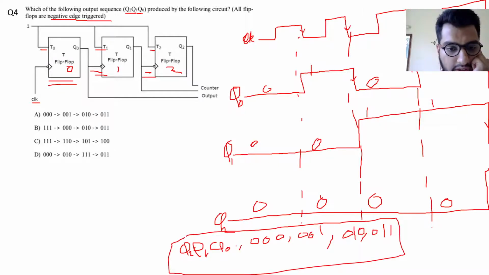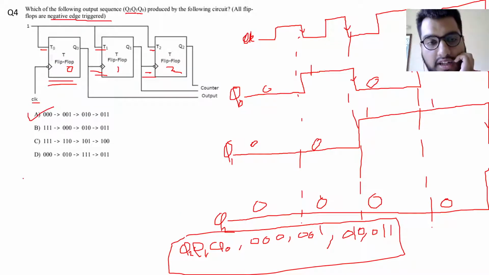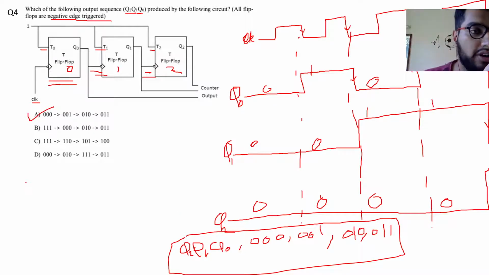If you carefully look at the options, this sequence 0, 0, 0 and 0, 0, 1 is option number A. So option A is our correct answer. Also, I would like to point out one thing here. If we had made an initial assumption that Q2, Q1 and Q0 were 1, 1, 1, then we should also evaluate that case.